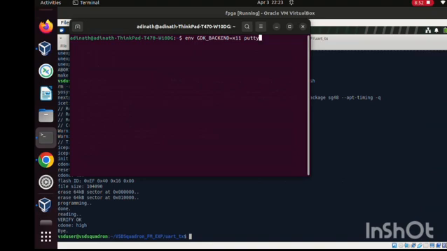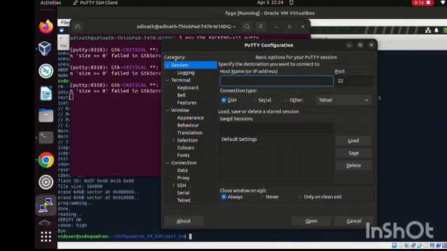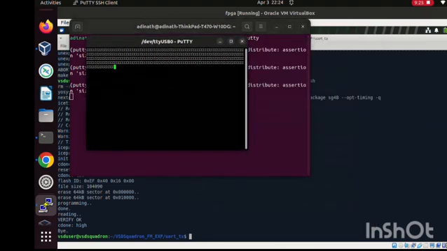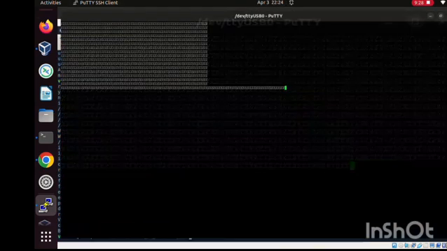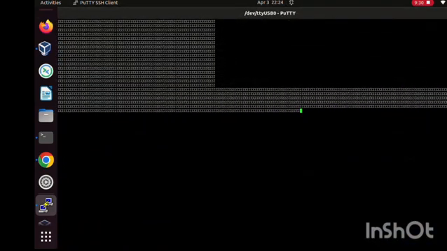It's this command: env GDK_BACKEND=x11 putty, and GDK_BACKEND should be in capitals. Usually there's a font error in PuTTY, so if you type this entire command, it will solve the error. Now we just select the USB device and click serial, and I'll just full screen it.